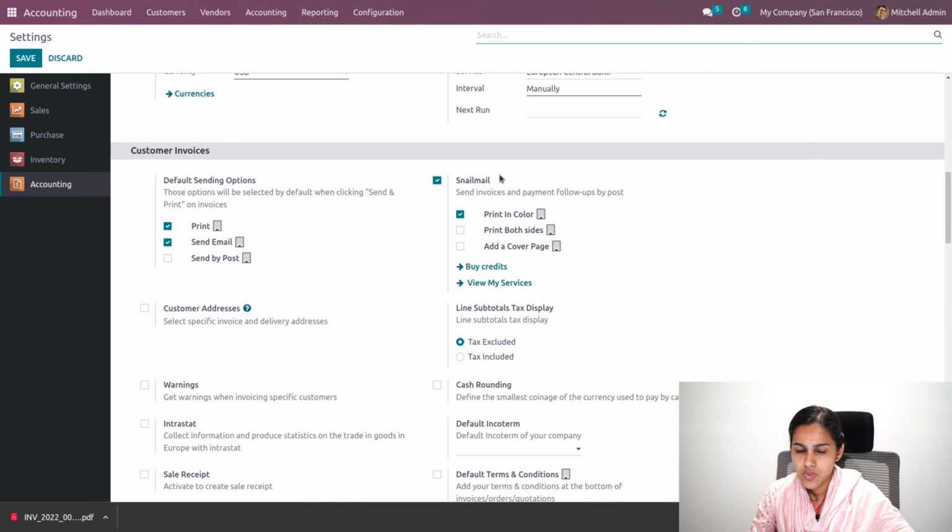Under the custom invoice, you can see that there is a default sending option. Here we have enabled the print and send email option. That is, this option will be auto selected when we click on the send and print option on the invoices.